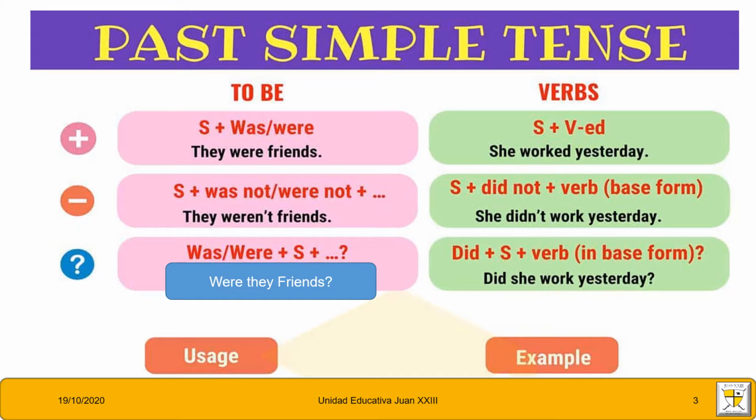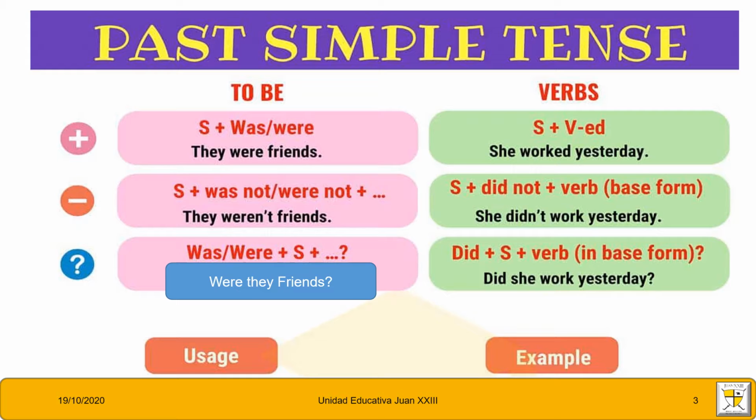You know that the verb to be has two past forms, was and were. When do we use was and when do we use were? Remember that we use was with the third person and I, and we use were with you, we, and they. For example, in the positive it is: they were friends. In the negative it is subject plus was not or were not.